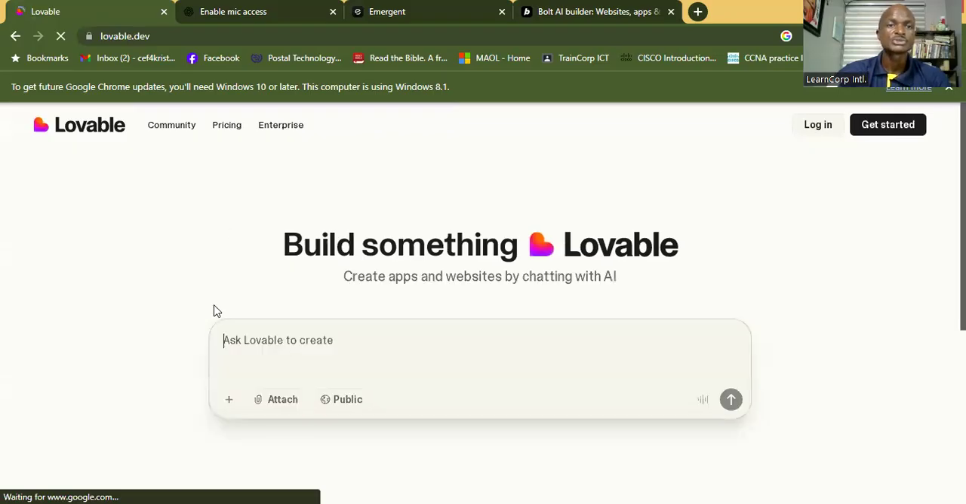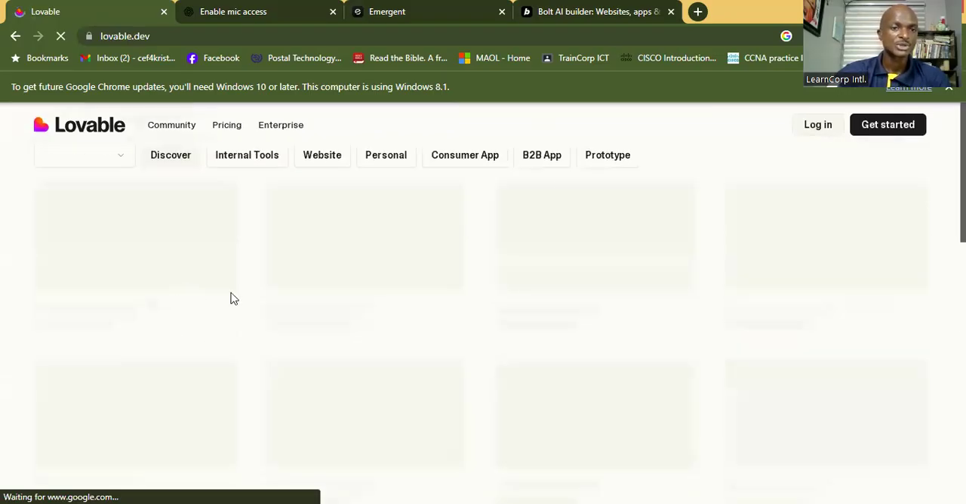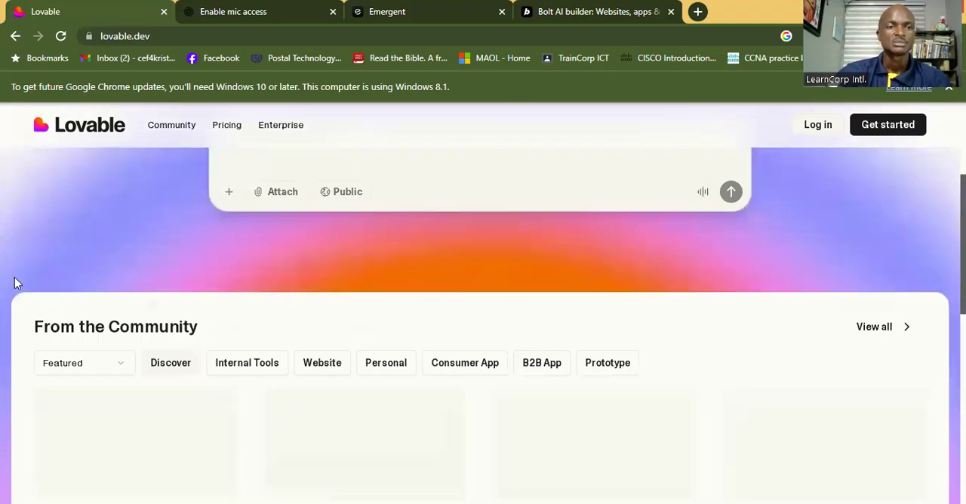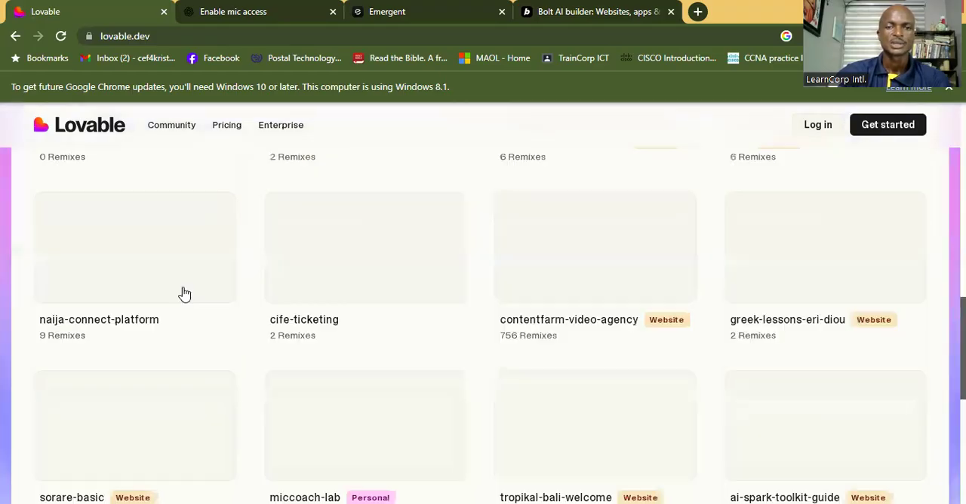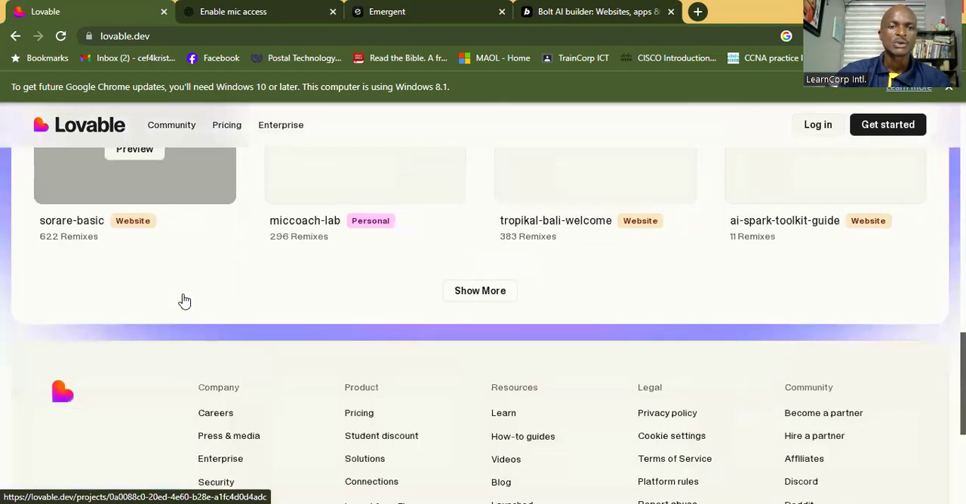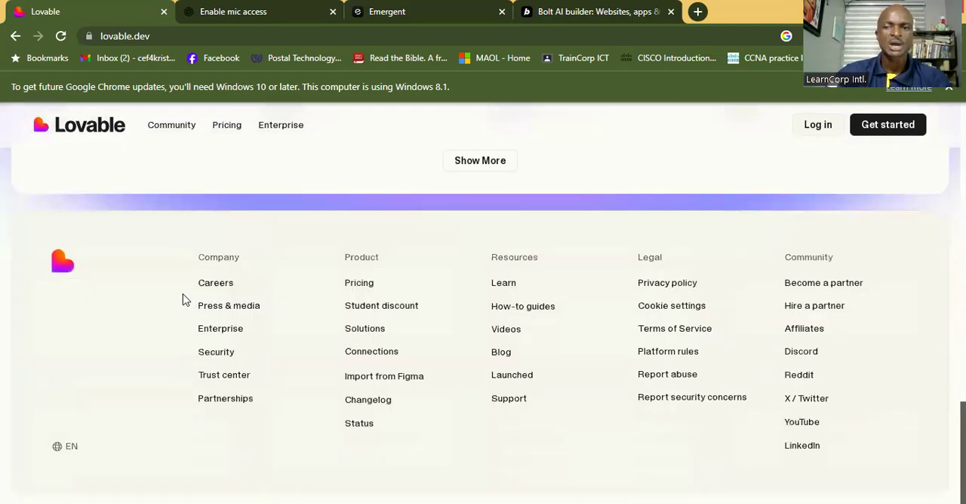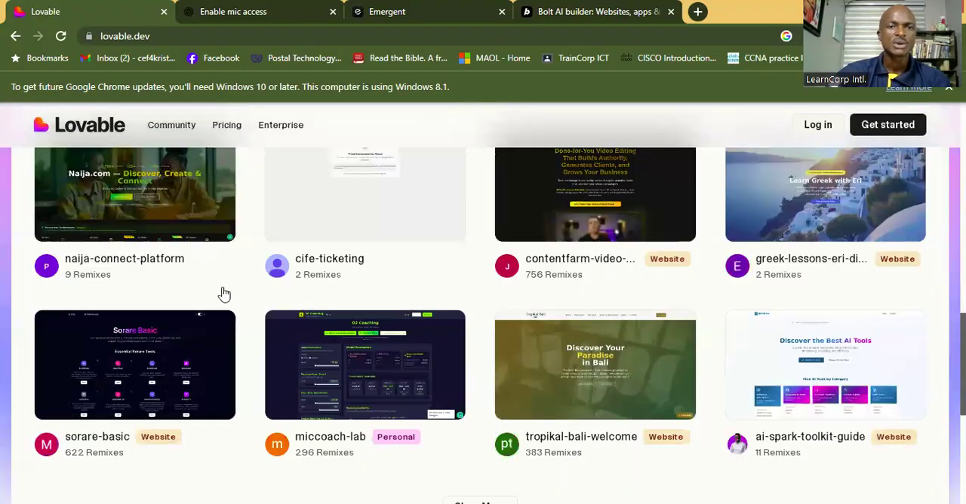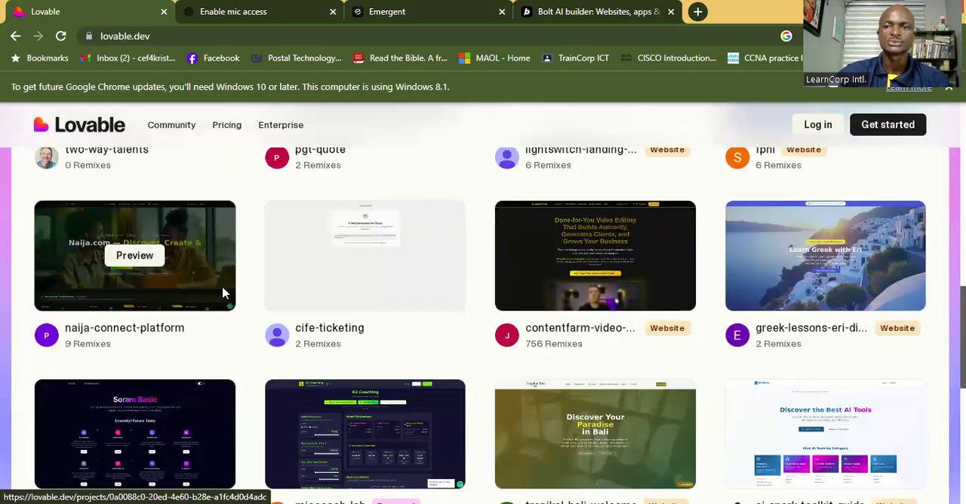All right, so it brings you to the home page. This is the community. These are what people have been able to build. And you can also build your own application with this tool. It's still loading up. So you can go around and check out what you can do. All right, so let's see one of these tools and what it can do.